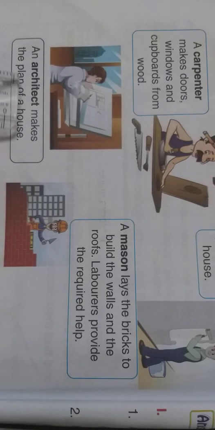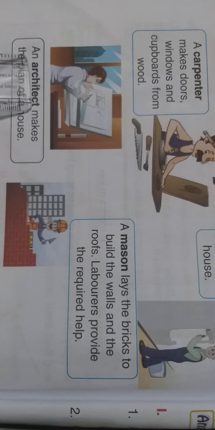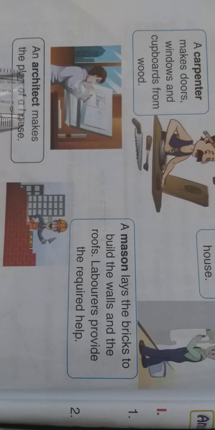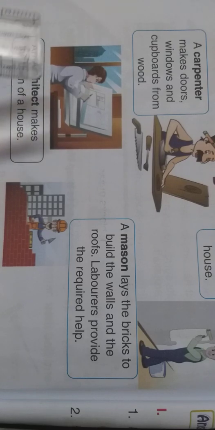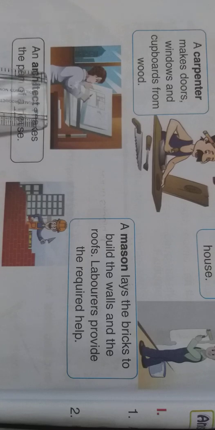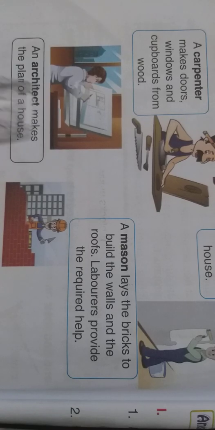Next, an architect makes the plan of a house. What is the work of an architect? He will make the plan of a house. That means he will plan how the house should be built, in which place, which rooms have to be made. All these things are planned by the architect.